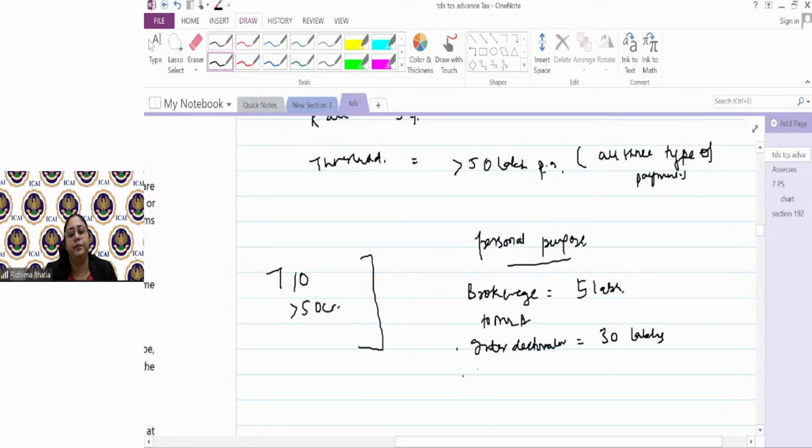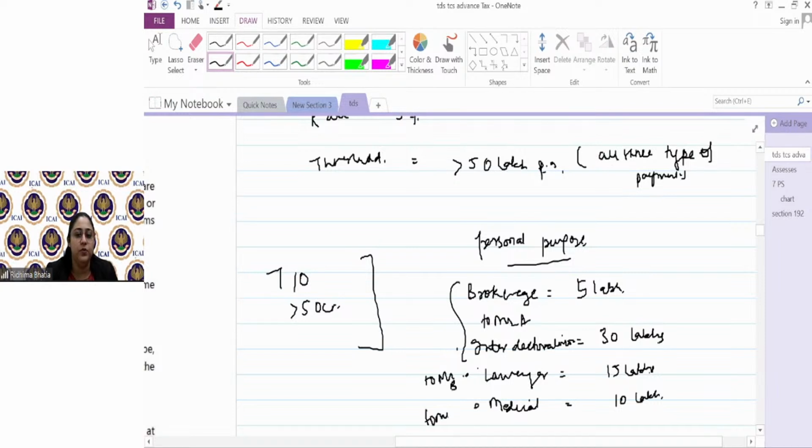Both of these are being paid to Mr. A. And lawyer fees of 15 lakhs, and medical cosmetic fees of 10 lakhs. Lawyer fees is paid to Mr. B, and medical fees is paid to Dr. C.